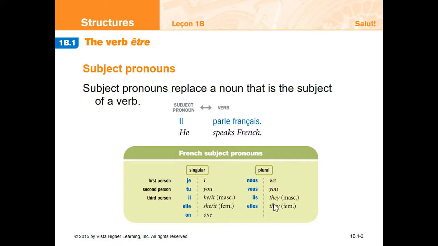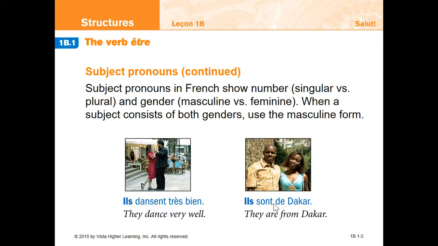"Nous" would replace myself and another person. You get the idea. So, je, tu, il, elle, on, nous, vous, ils, elles. Please start to pay more attention to your pronunciation of these words.